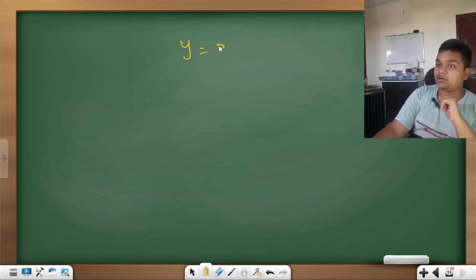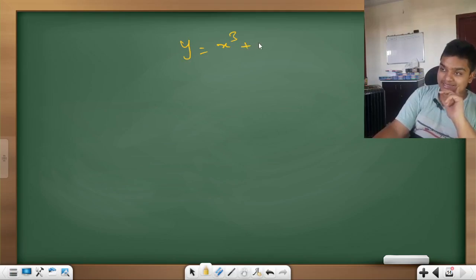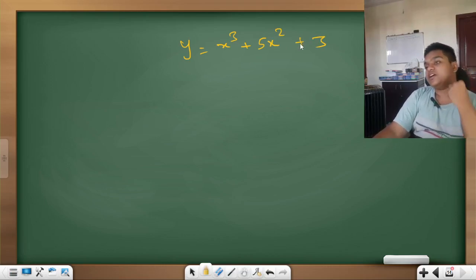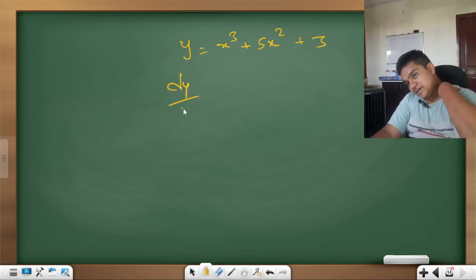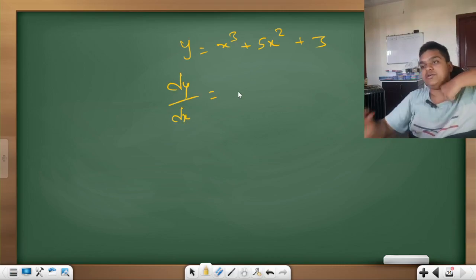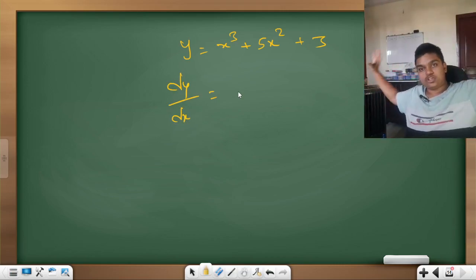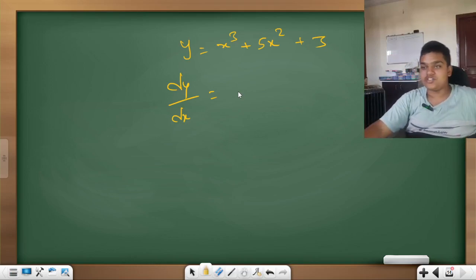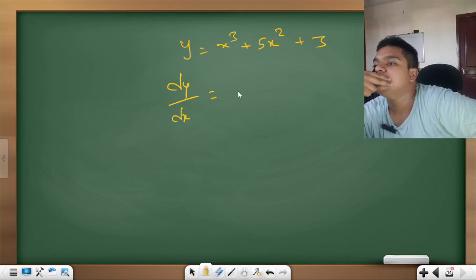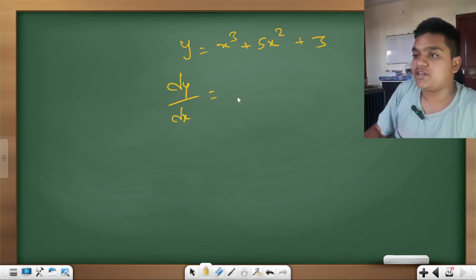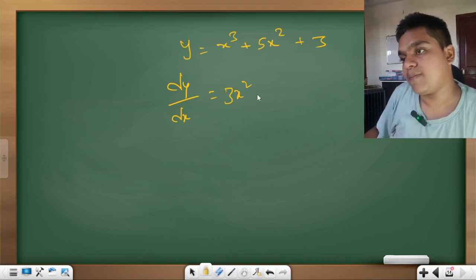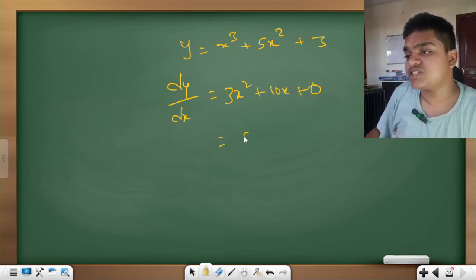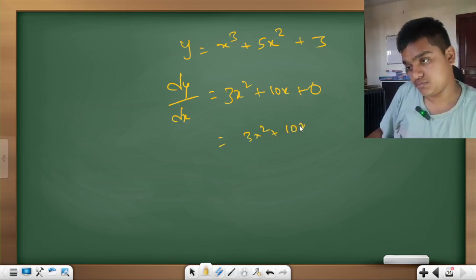Now coming to a big composite function: x cube plus 5x square plus 3. Differentiate this. Find dy by dx. Do not worry seeing this whole thing. It is the very basic rule. First one, addition rule. Do that. Now it comes 3x square plus 10x plus 0, which is 3x square plus 10x.